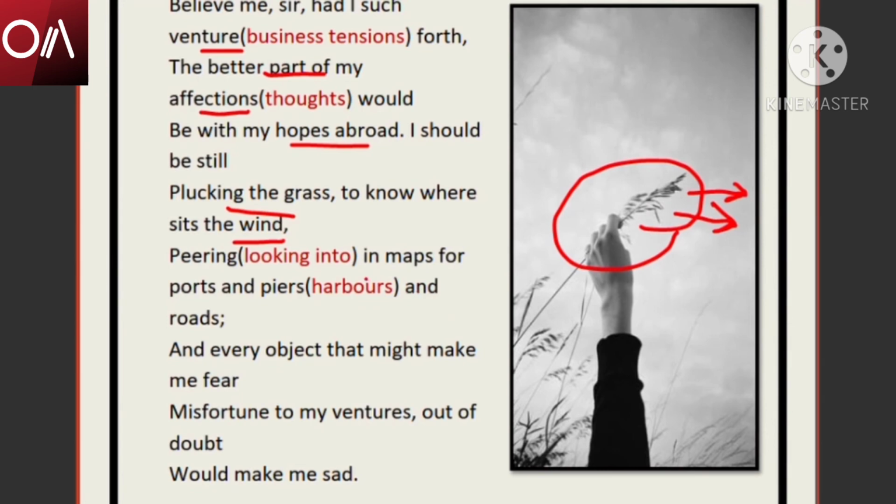What else would he do? Peering into maps for ports and piers. Peering means he would constantly look into maps to check where are the ports, where are the harbors. Piers means harbors. Roads means the proper way for the ship. If there is no proper way for the ship, if there is perhaps an iceberg in the middle, or a half submerged stone like you saw in the Titanic, then it would be a danger for the ship, isn't it? So he would be constantly worrying about all that.